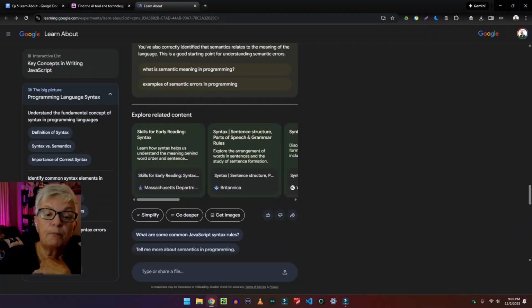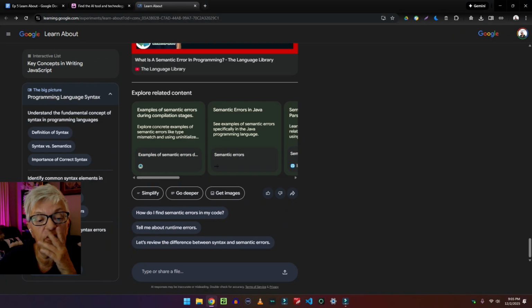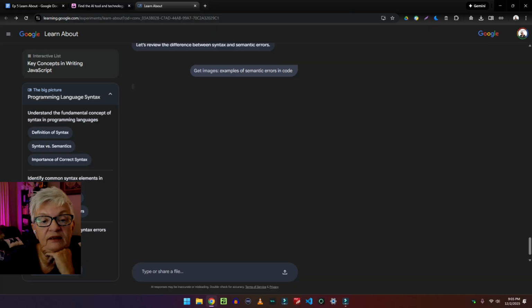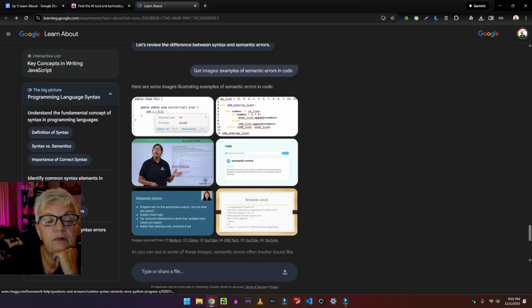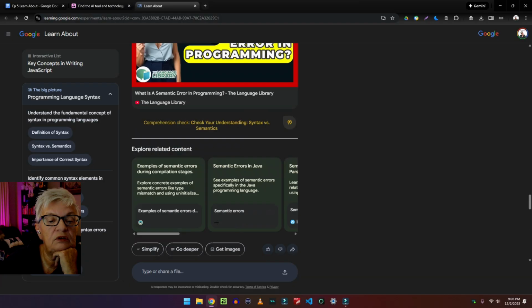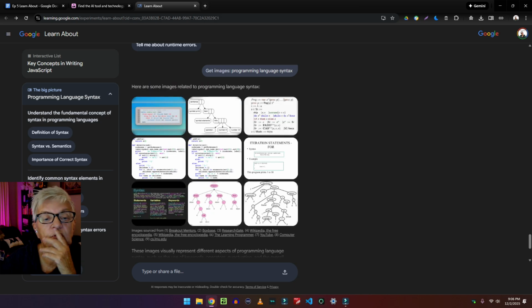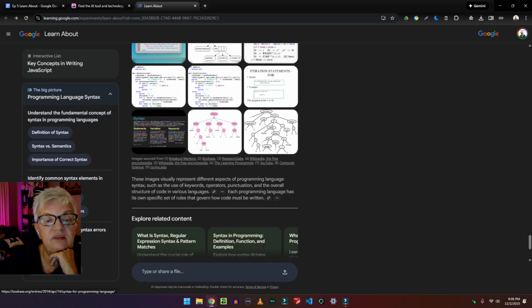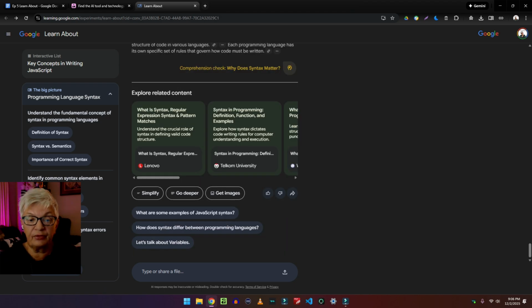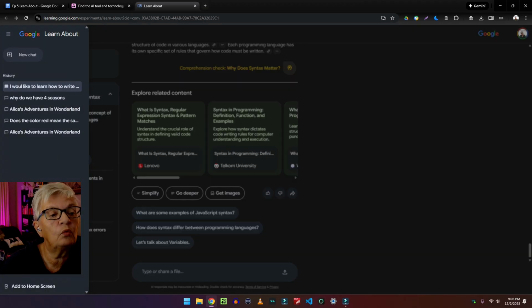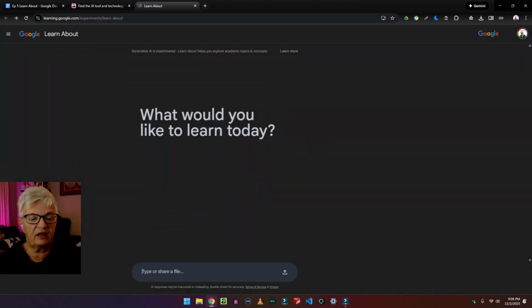I think for me and the way I learn, I would like to get images, for example. Semantic error. Okay, I would like to get images of this part about syntax here. Well, I think with these alternatives, get images, go deeper, simplify, this can be adjusted to your personal learning style. We are going to do one more example, a new chat.